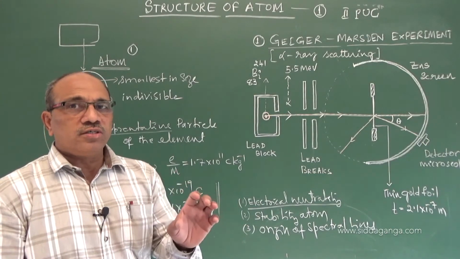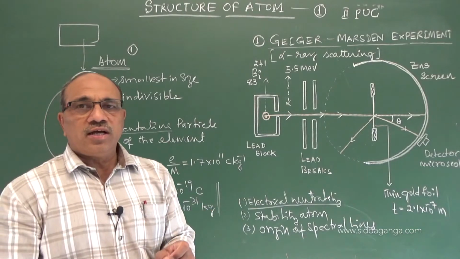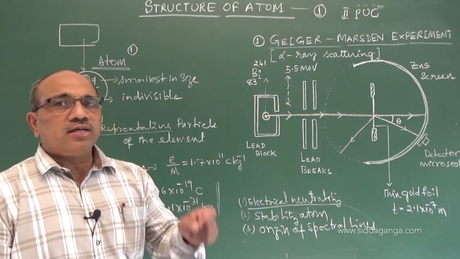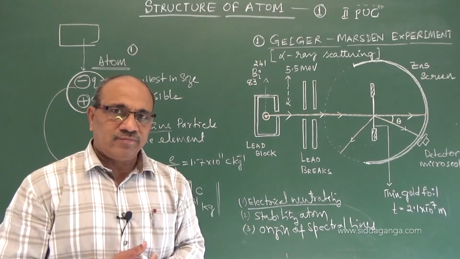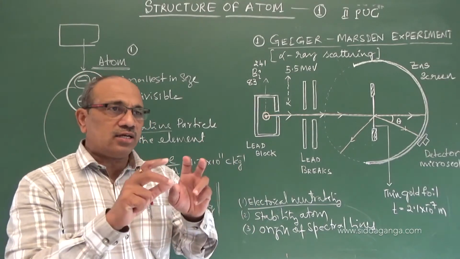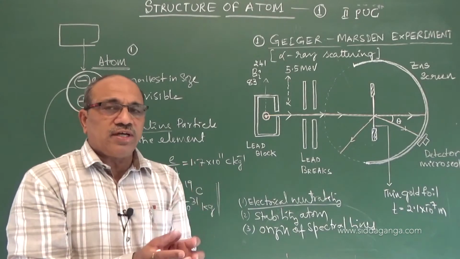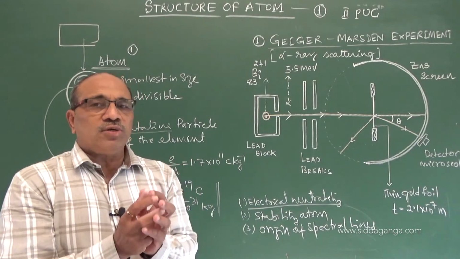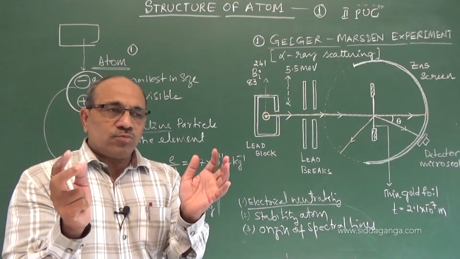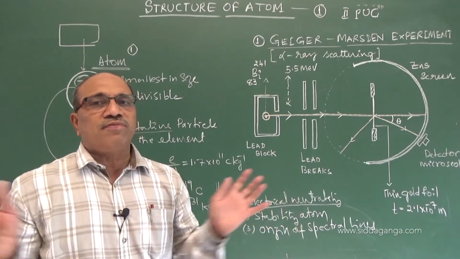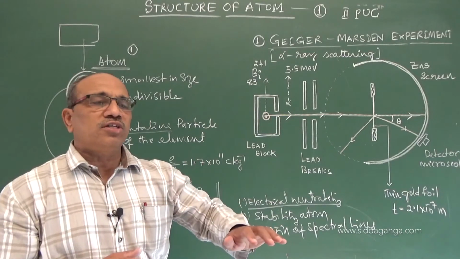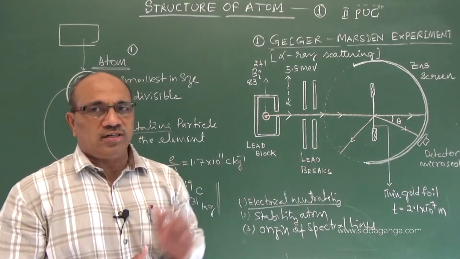The model should support that and explain why and how electrical neutrality continues. By placing the electrons and positive charges in such a fashion, it should hold them together. Negative charges should stay with positive charges and not go out of the atom on their own, so that the atom remains electrically neutral.